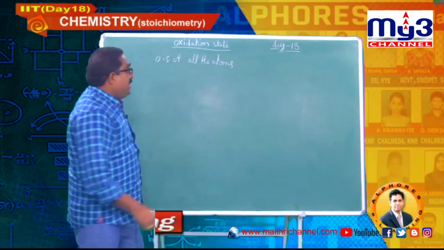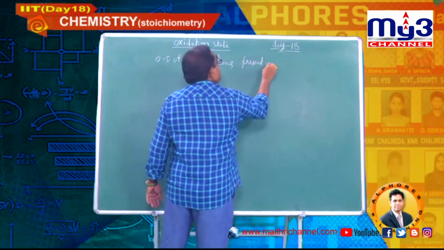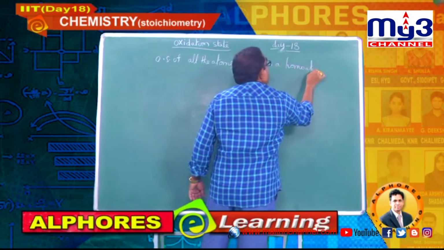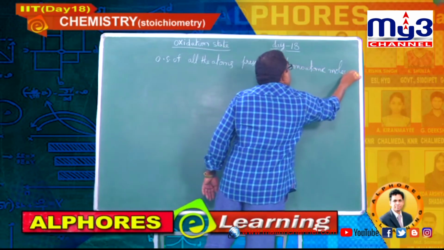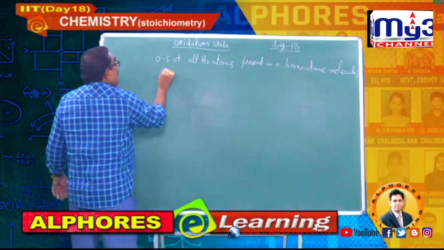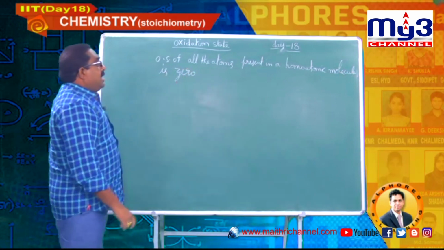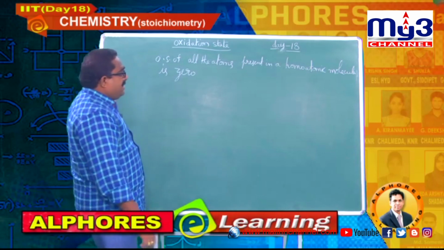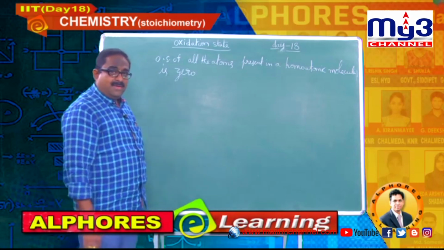Oxidation state of all the atoms present in a homoatomic molecule is 0. Oxidation state of all the atoms present in a homoatomic molecule is 0.